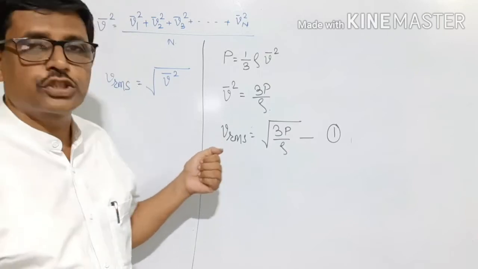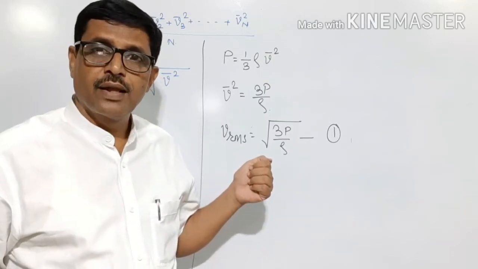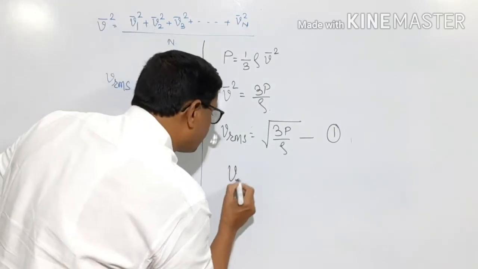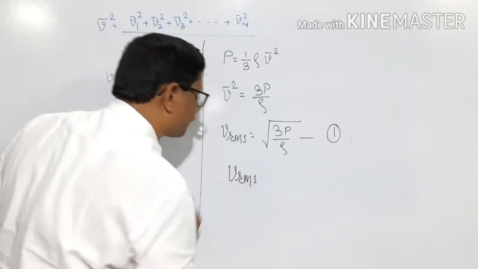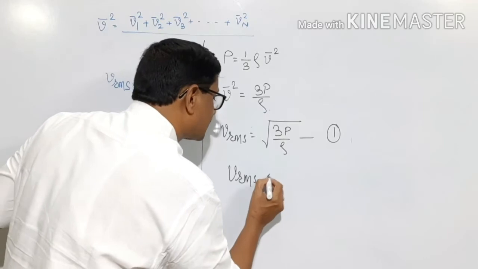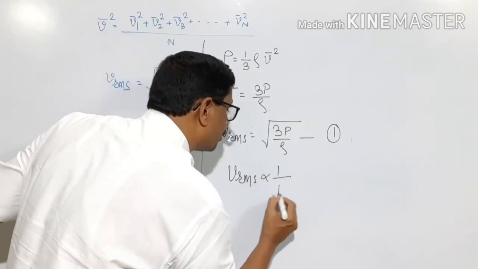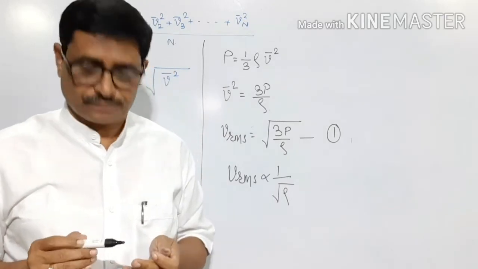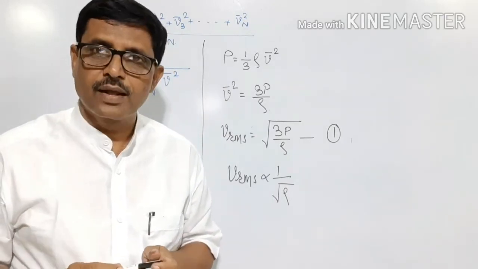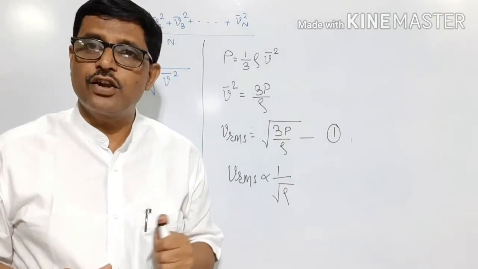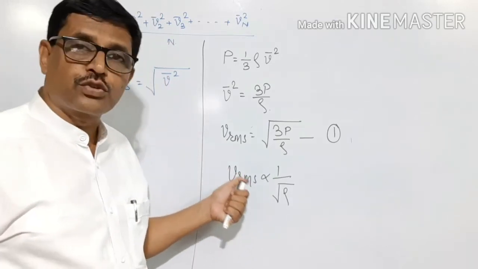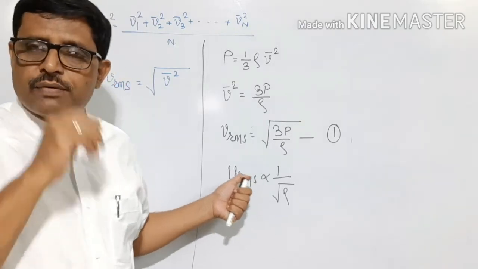From this relation, it's very obvious that this root mean square speed is inversely proportional to square root of the density of the gas. Greater is the density of gas, smaller will be its root mean square velocity.